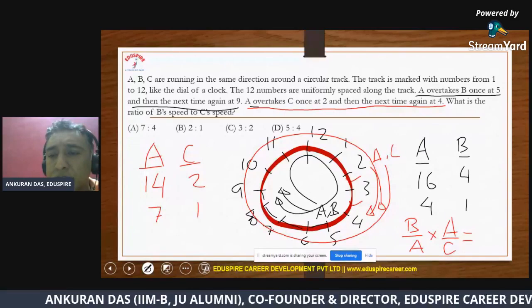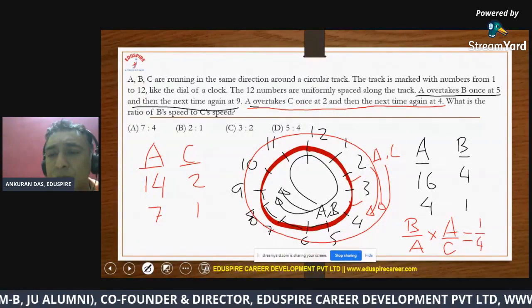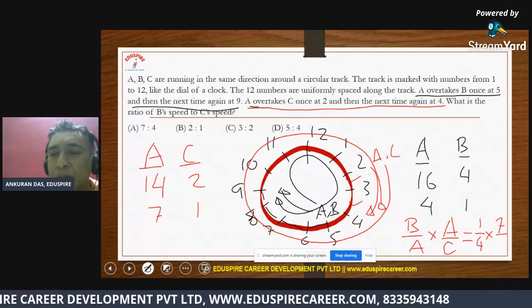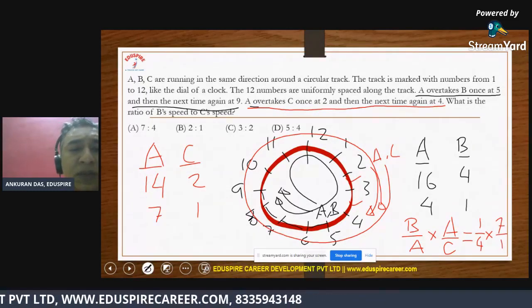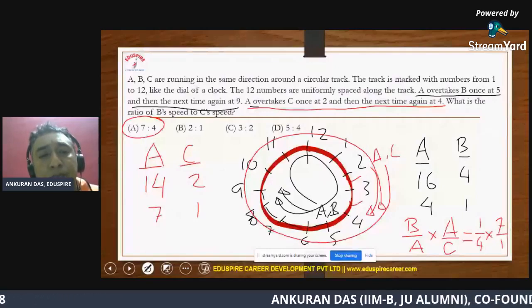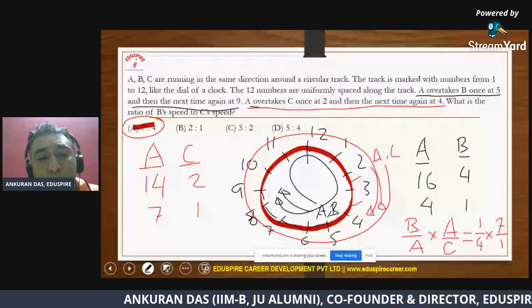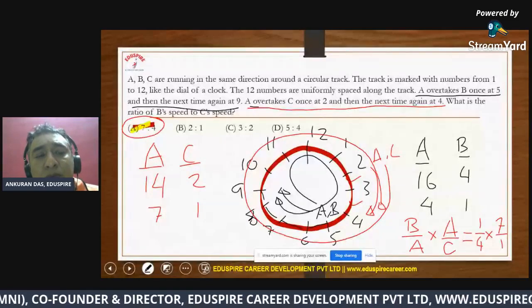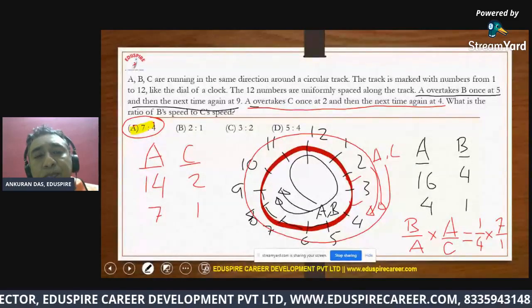So B by A, of course, is 1/4. And A by C is 7/1. All right, which means your answer will be 7:4. All right, so your answer is 7:4. Okay, I hope that was clear to all of you. So your answer will be option number 1, which is 7:4.